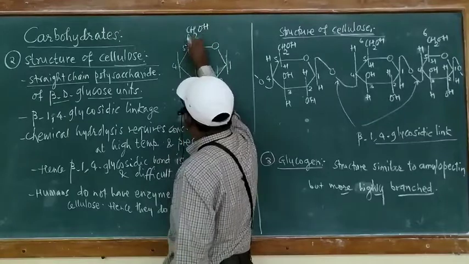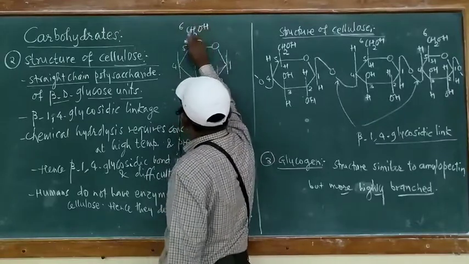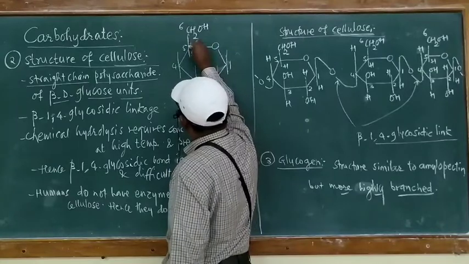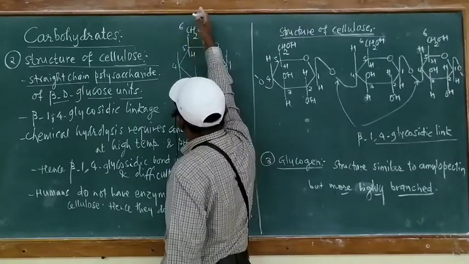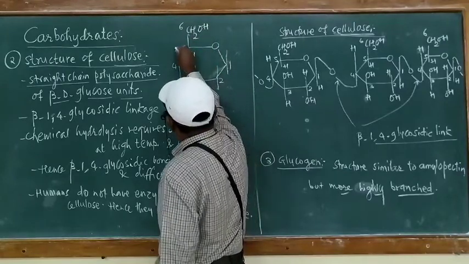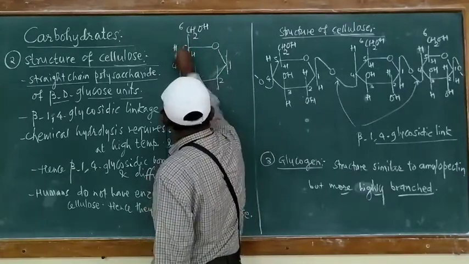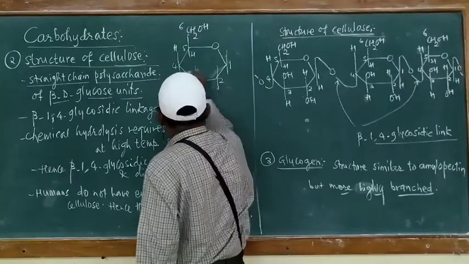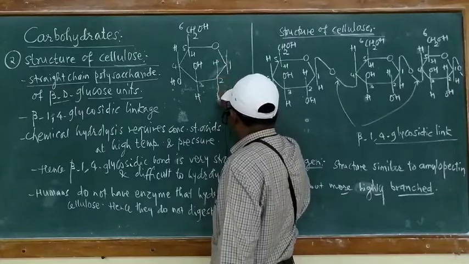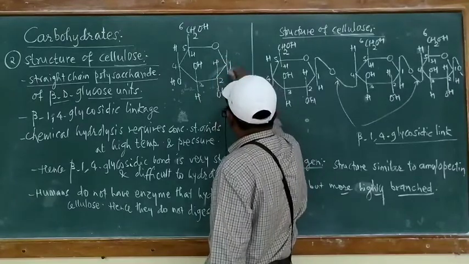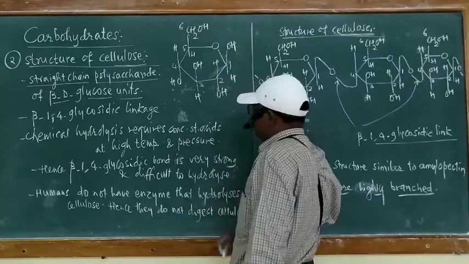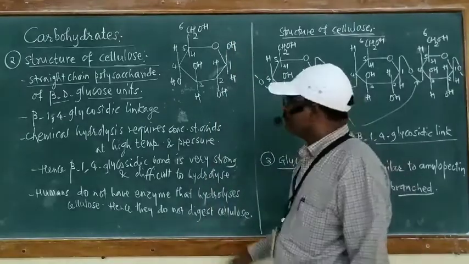This carbon number 6 has OH group, and this carbon number 5 has attached one CH2OH group and the other H. Carbon number 4 has here H, here is OH, here is OH, here is H, here OH, sorry H, here OH, here is OH, since the sugar is beta type sugar.